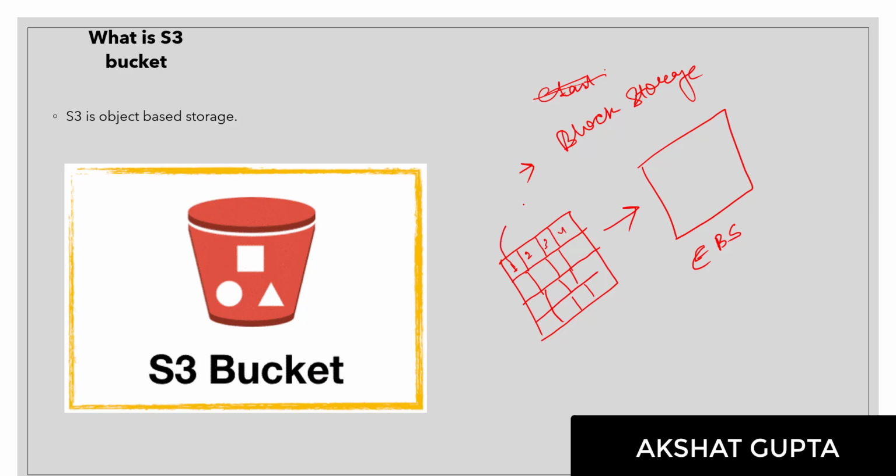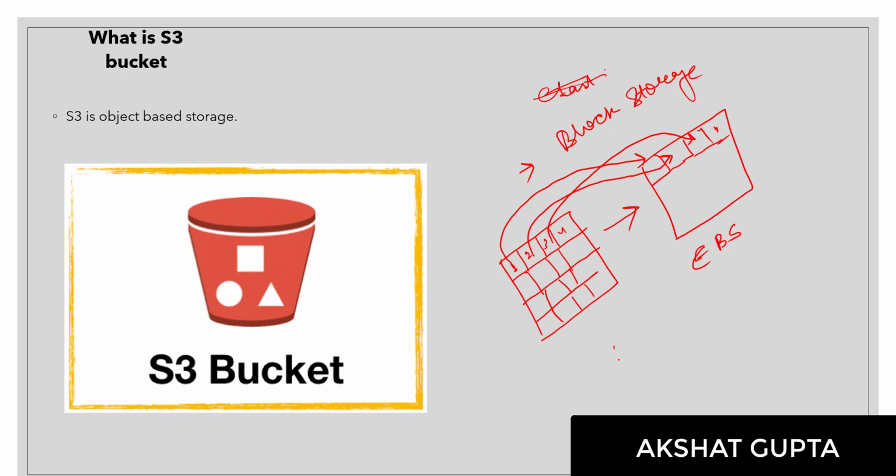Now these blocks are uploaded on your EBS storage. So the first block will get stored here, the second block here, the third block here, the fourth block here. So this is how the EBS storage works.